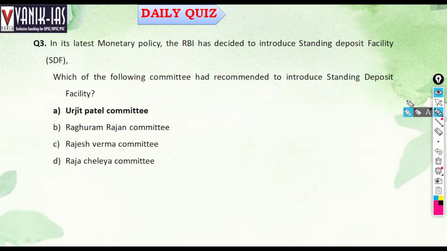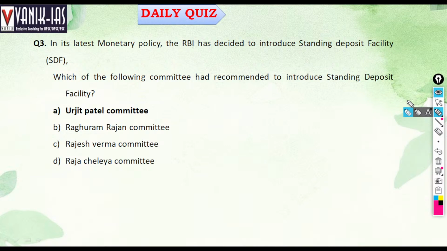In the latest monetary policy, RBI has decided to introduce a standing deposit facility. What is this standing deposit facility? Who recommended it? It was recommended by the Urjit Patel Committee.